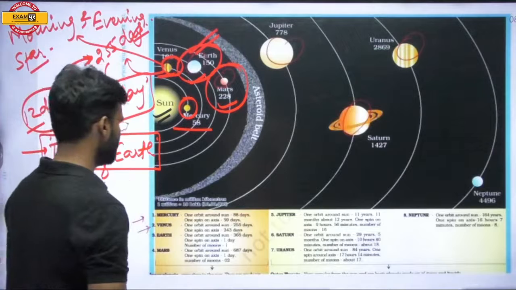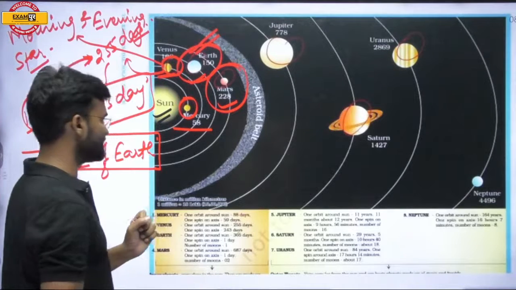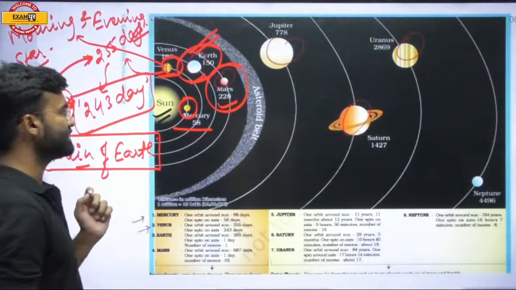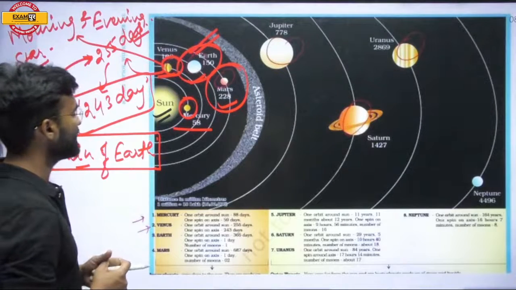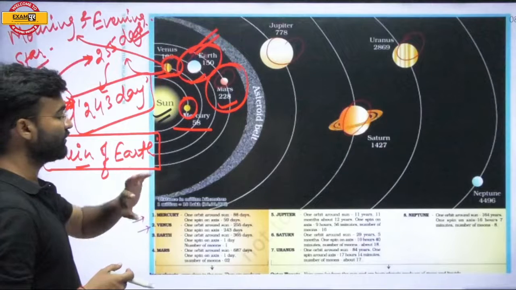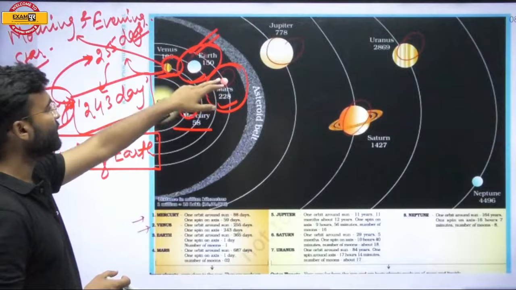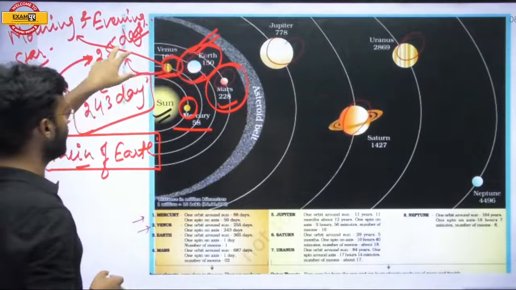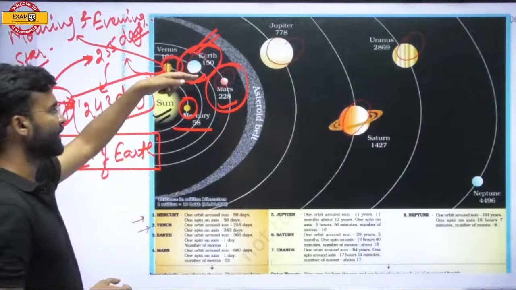Mars is an important planet. The rotation period of Mars is 687 days. Revolution period: that means Mars takes 687 days to complete one revolution around the sun.